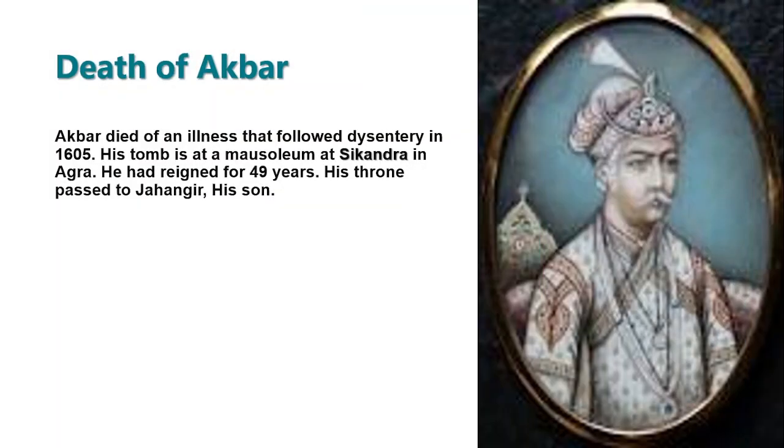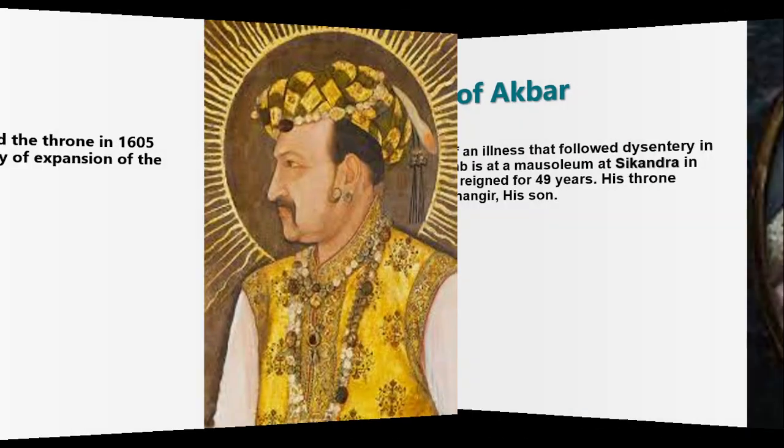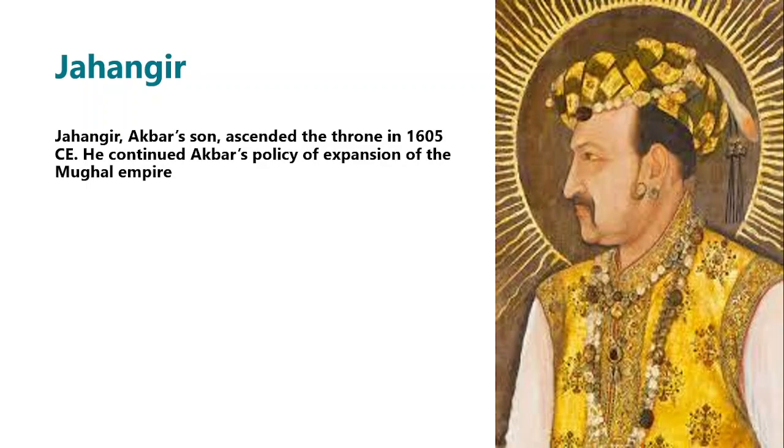Death of Akbar. Akbar died of an illness that followed dysentery in 1605. He is entombed in a mausoleum at Sikandra in Agra. He had reigned for 49 years. His throne passed to Jahangir, his son. Jahangir. Akbar was succeeded by his eldest son Jahangir in 1605 CE. He continued Akbar's policy of expansion of the Mughal empire.